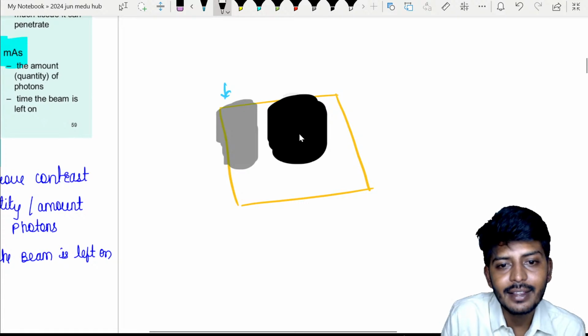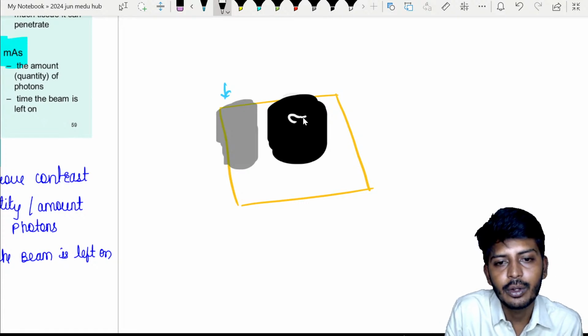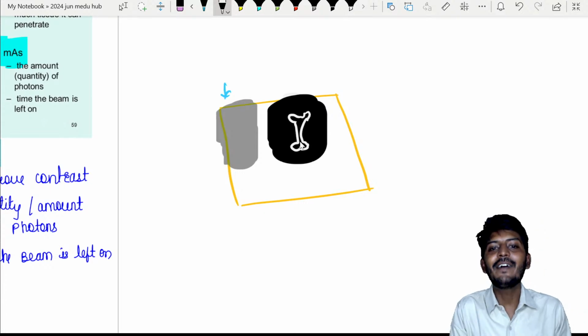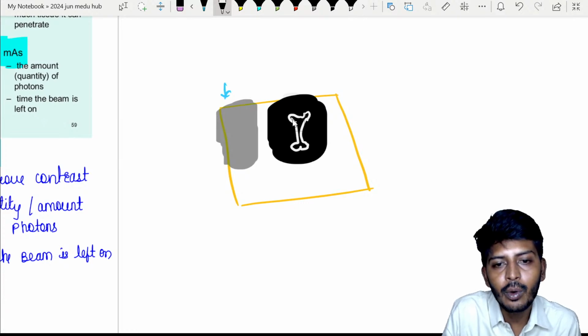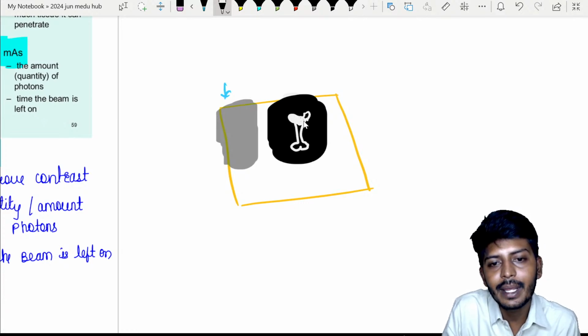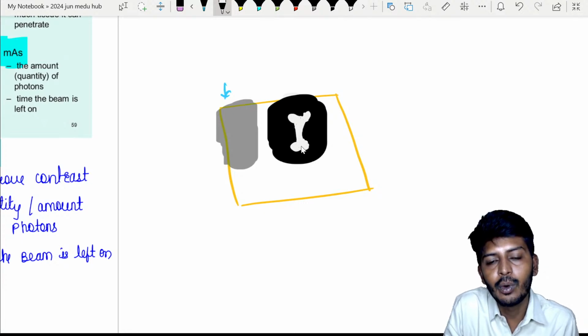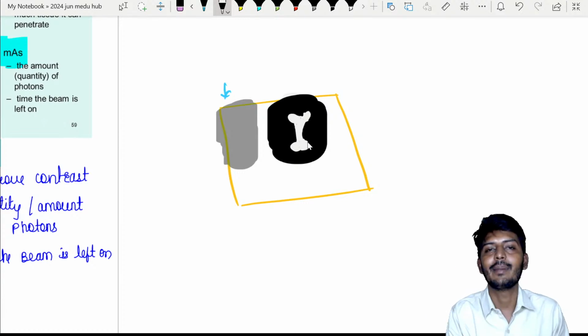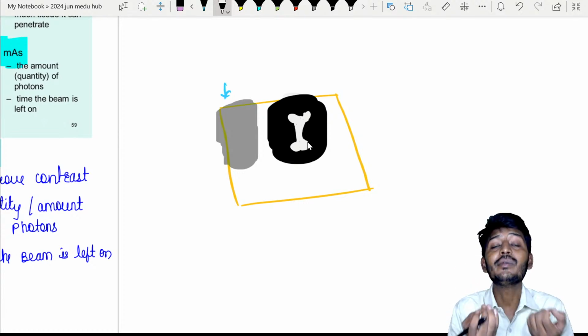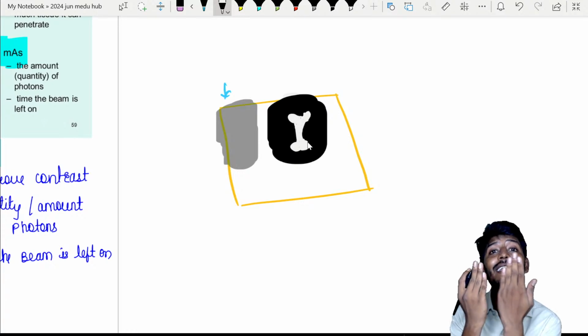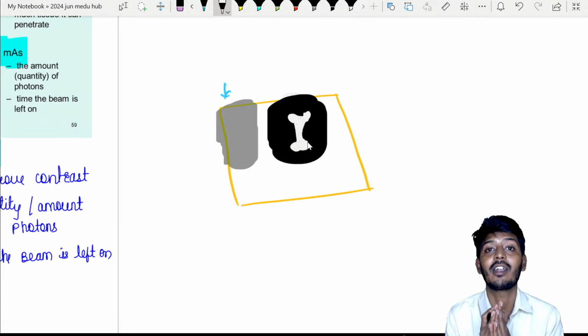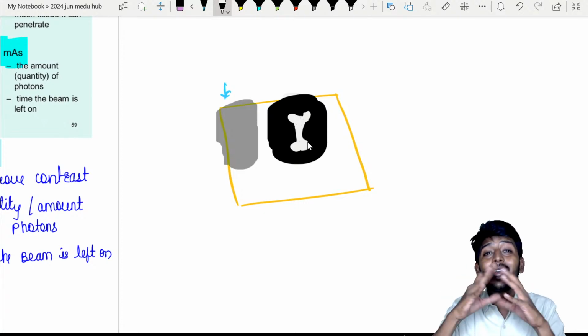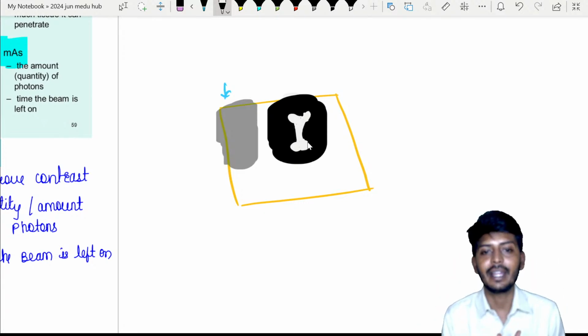Now, my dear students, consider I will introduce a bone into this. Consider one bone has been added. Only in the area where the bone is will it look white, because that area is not allowing the X-rays to pass. So the bone will become white in color, and the other area will become black. This tells me the difference between how intensely black and white are there. We can call it contrast. So contrast is how clearly you can identify or determine the image, right?